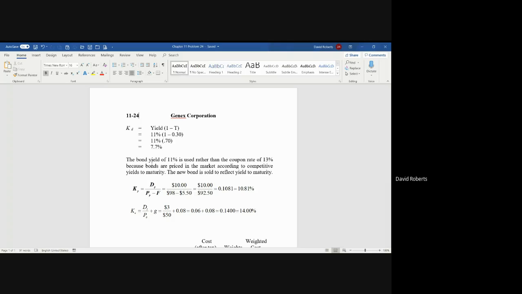As you should know, the company doesn't pay 11%, they pay 70%, because they get to write 30% off against taxes. So their real cost of debt, or after-tax cost of debt, is 7.7%. You use the yield rate, not the coupon rate. The coupon rate is the old interest rate from the first day the bond was issued, which in finance is not really relevant. What the bond was issued for at a period in the past is not a big part of finance at all.